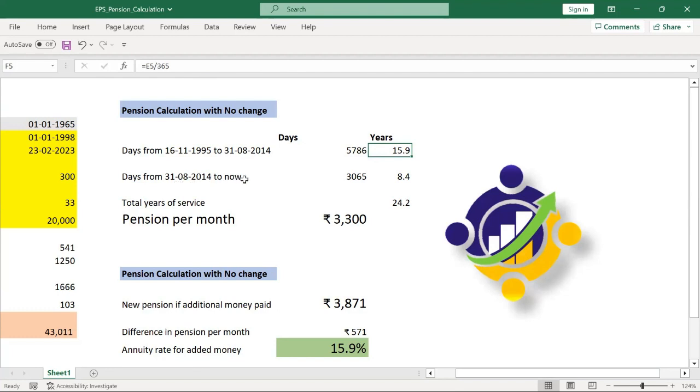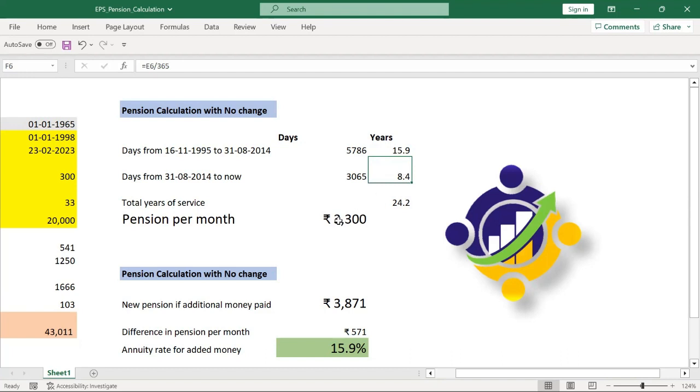And here, from 2014 to now, it is again a very similar thing. It is the difference between my last contribution day, or assuming I'm retiring today, I can put my today's date. It's basically this date minus 31/8/2014, the number of days, and I'm converting that into years. Why do I need to do it? Because in my calculation, these years I need to multiply with 6,500 as my base salary, and these years I need to multiply with 15,000 as my base salary.